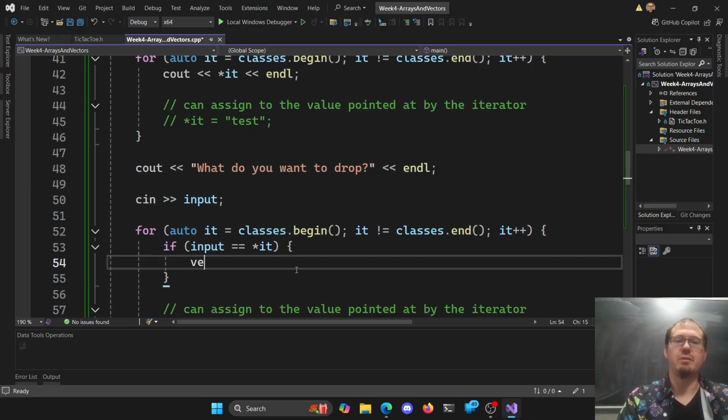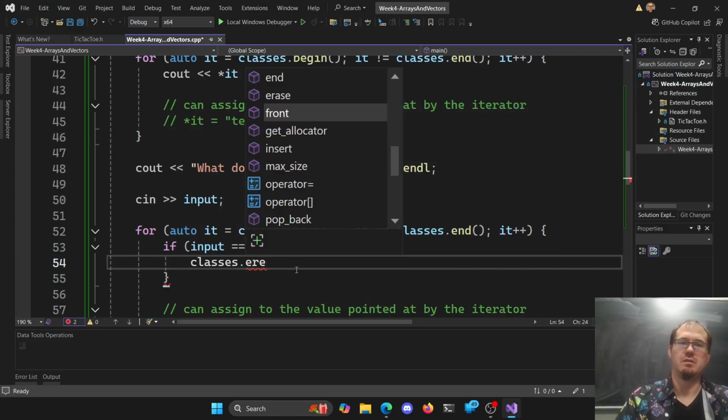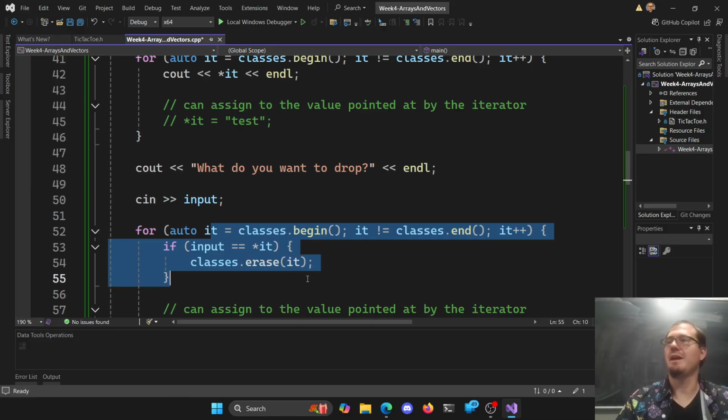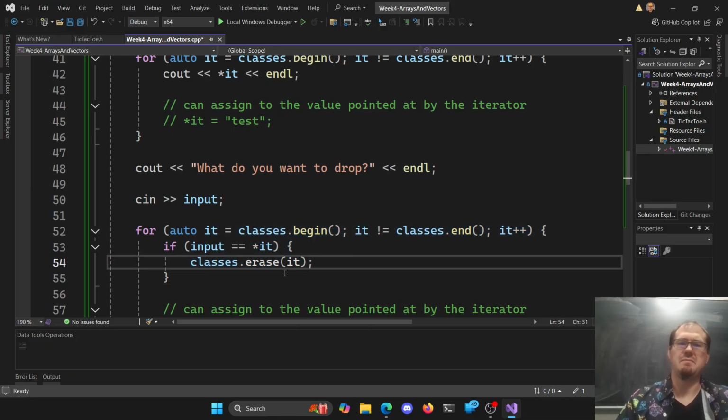Let's just try and erase it. Let's see if we can erase it. So we'll say my classes dot erase, given the iterator. Let's remove it. We found a match, right? And then maybe we just want to break the loop, right? I don't know if you want to erase all of them that match.